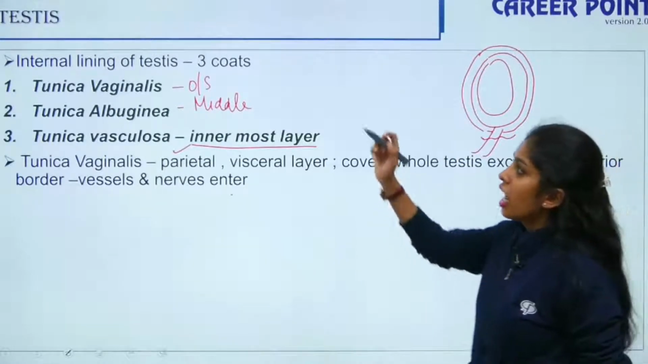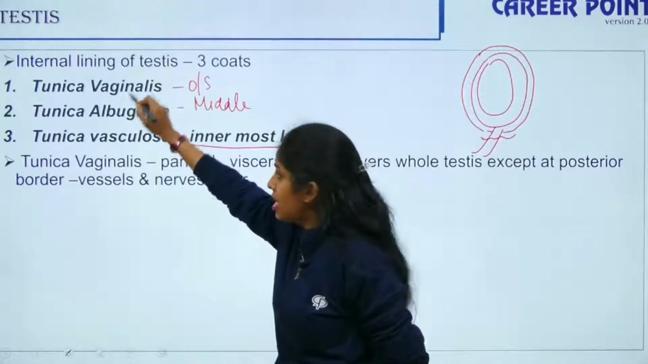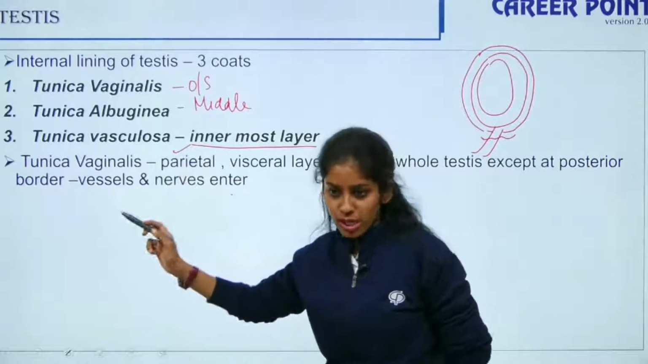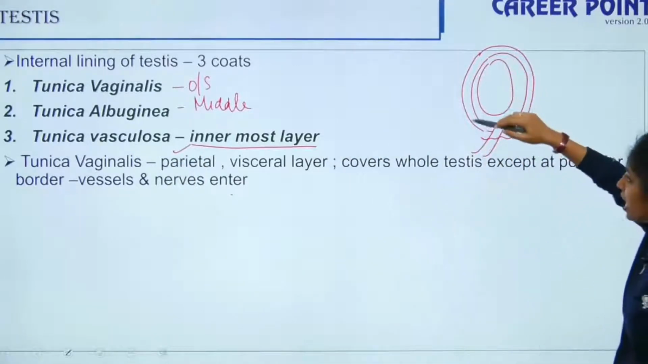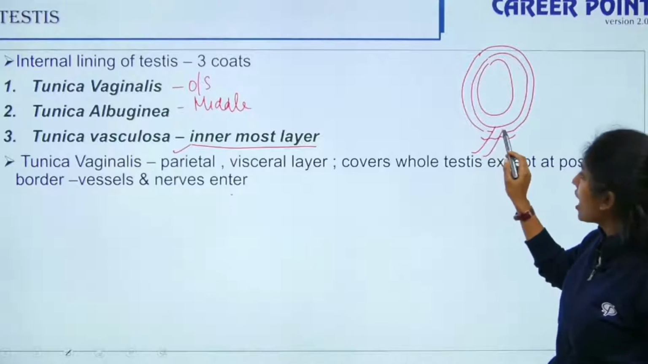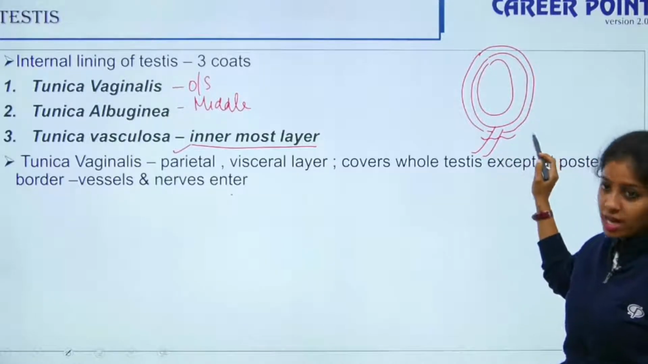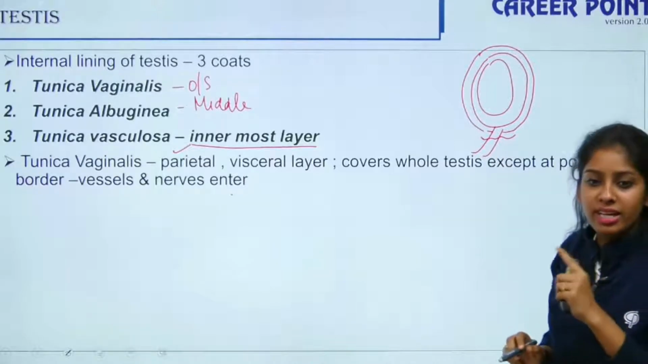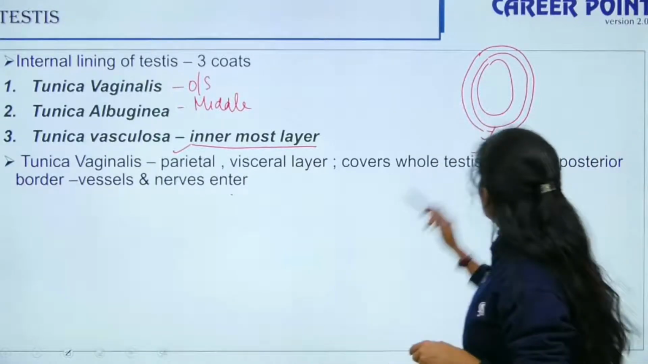The starting outer layer is tunica vaginalis, then tunica albuginea, then tunica vasculosa. The outermost layer, tunica vaginalis, covers the whole of the testis except at one end, the posterior end, because that is the opening where your blood vessels and your nerves enter your testis. Okay, so this is that.